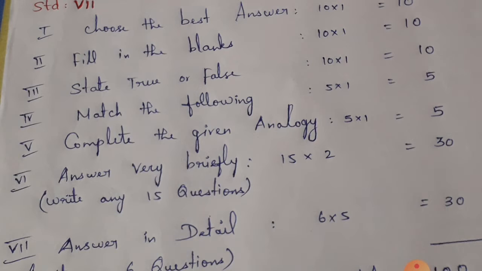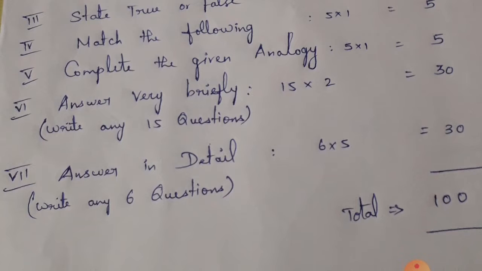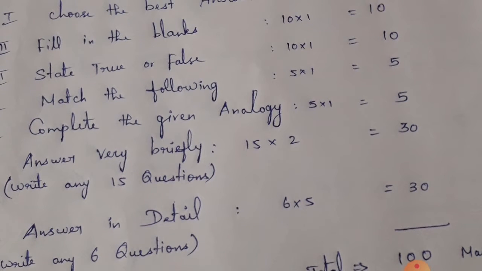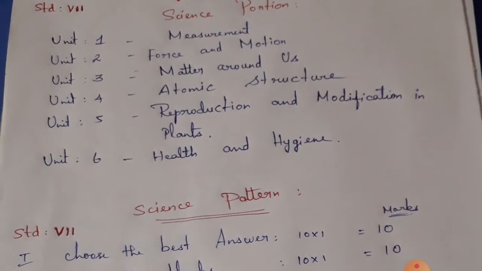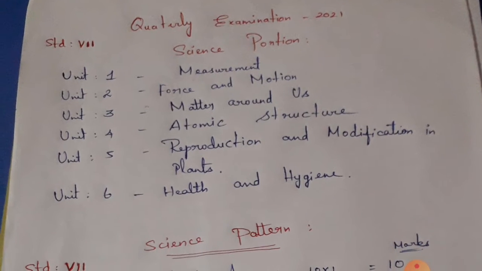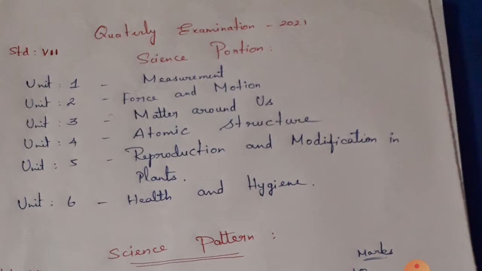They are giving 17 or 18 questions, and you have to select only 15 questions, children. Each question carries 2 marks, so 30 marks. And answer in detail: 8 questions are given, and you have to select any 6 questions. Each question carries 5 marks, totally 30 marks. So totally 100 marks. Today you are going to write the science exam. This is clear to you, children?